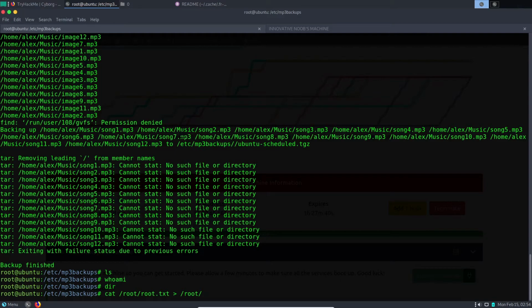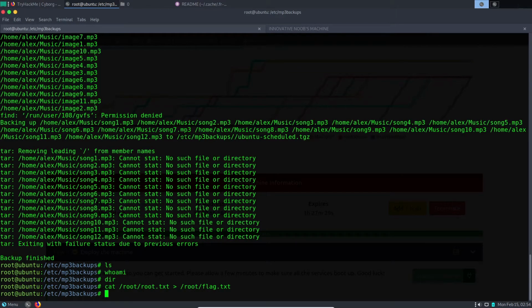Okay, wait. If we save it like this, we might not be able to read it. I have not tried this method, so I'm not very sure, but let's do that.